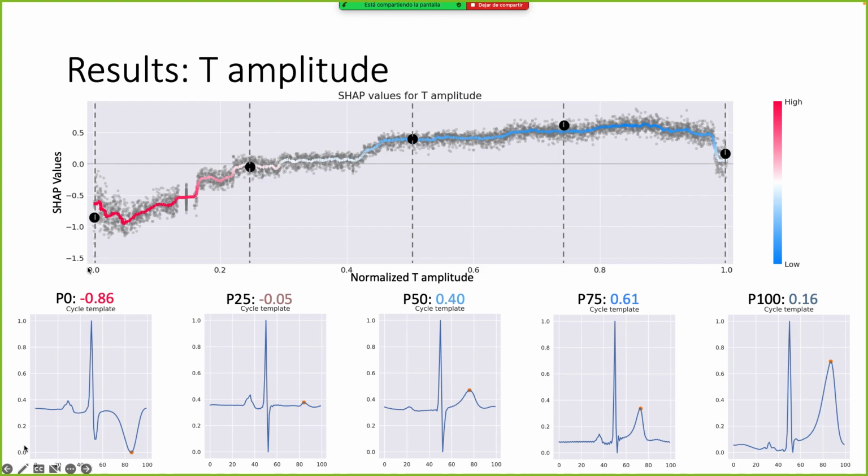These lower values of T amplitude correspond to an inverted T wave, while normal, more or less standard T wave values correspond to lower risk of having CHF, as we can see here. And then later on, when we have a very elevated T amplitude or T wave, we can see that the model output decreases a bit, and at some points even leads to a higher risk of having CHF.